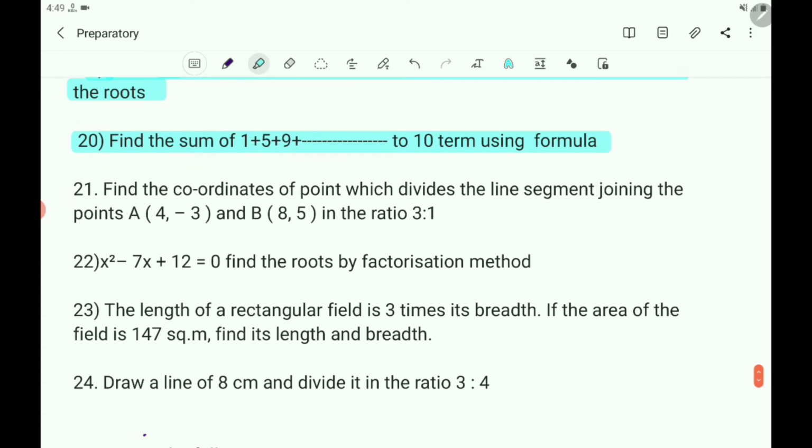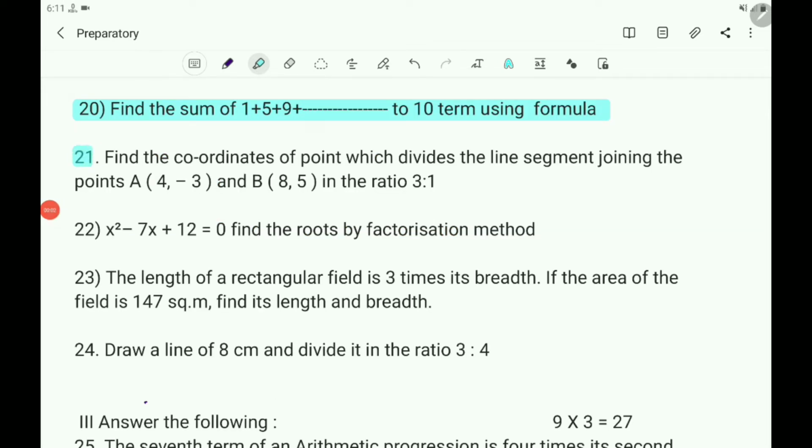Next the 21st question: find the coordinates of the point which divides the line segment joining the points A(4, minus 3) and B(8, 5) in the ratio 3:1. What is the question? Find the coordinates of the point which divides the line segment joining the points A(4, minus 3) and B(8, 5) in the ratio 3:1.